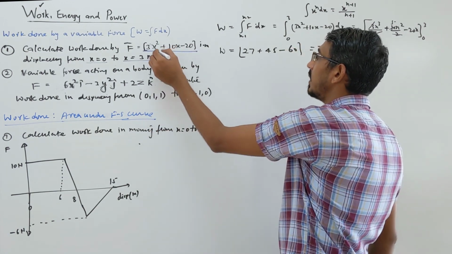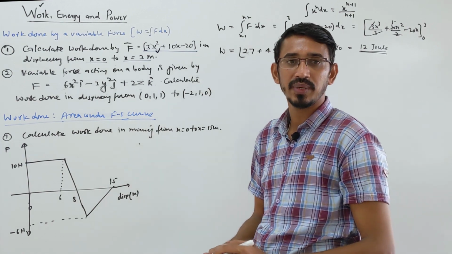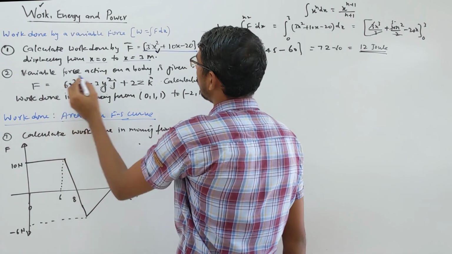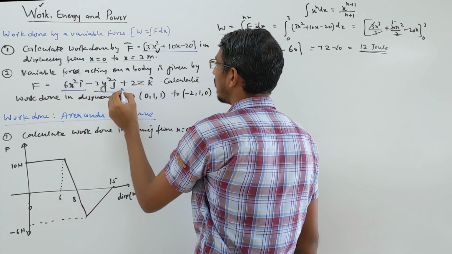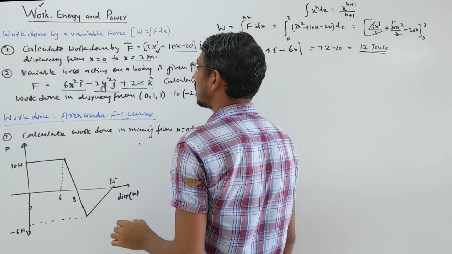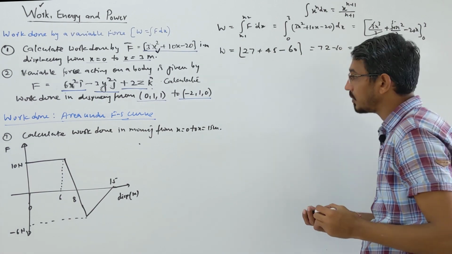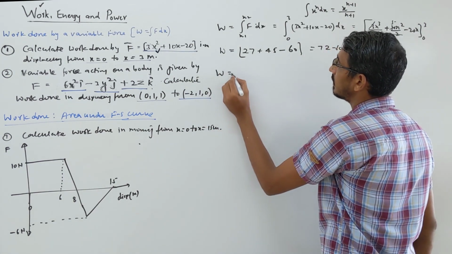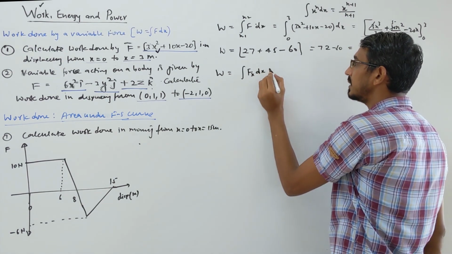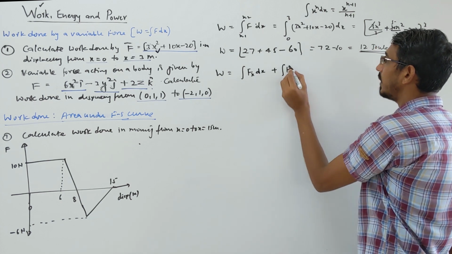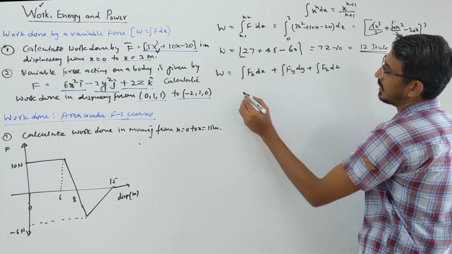This is a single variable, only x is a variable. Now look at the next question. I said about the Cartesian form when multiple variables are there. The variable force acting on a body is given by 6x square i, minus 3y square j and plus 2z into k. Calculate the work done displacing the body from this coordinate to that coordinate, okay. So in multiple variables you write the Cartesian form, how you write that? Work done is equal to first force in x direction into dx, then force in y direction into dy, force in z direction into dz.